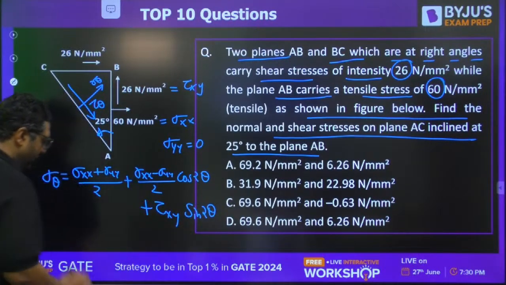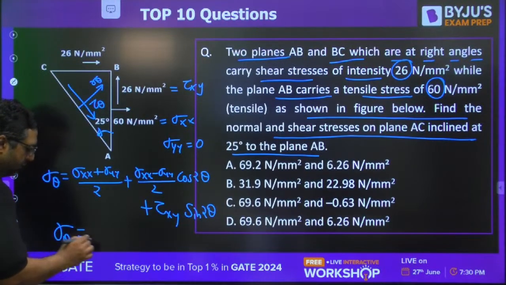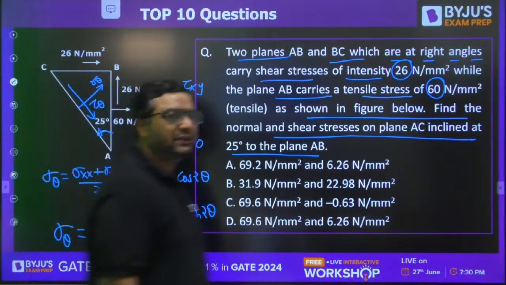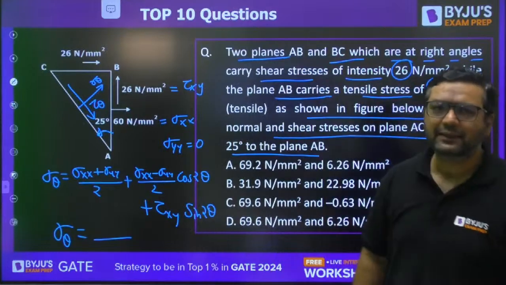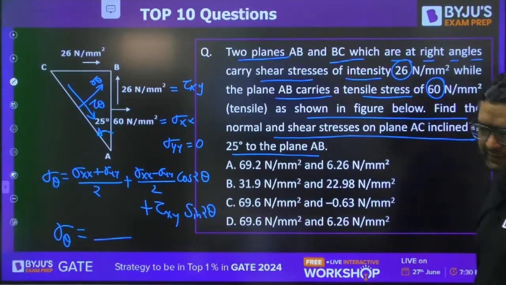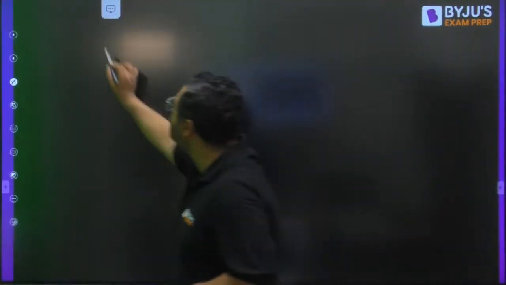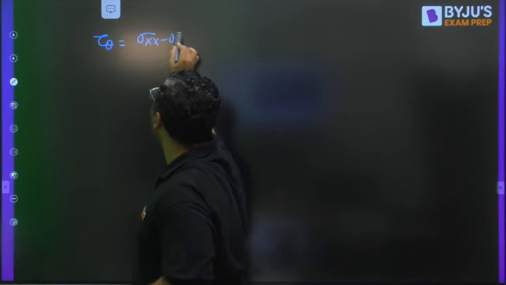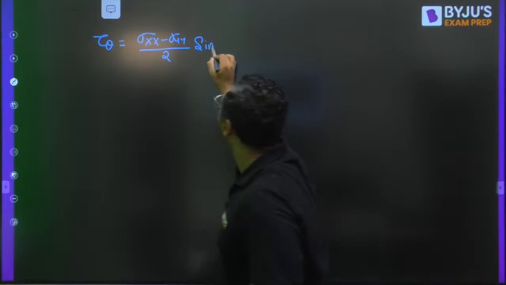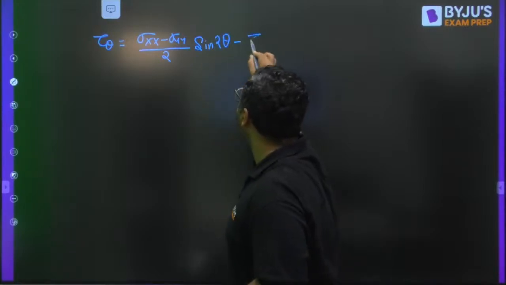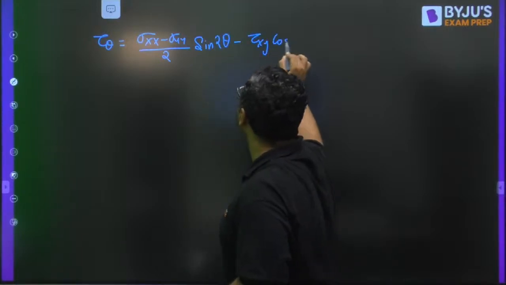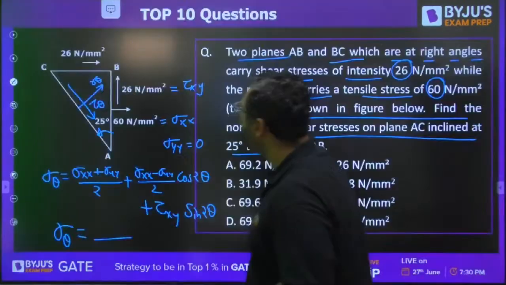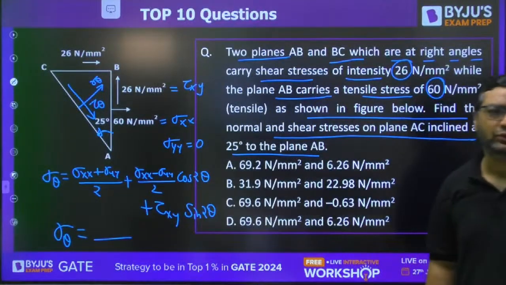This will give you the value of sigma theta. Then tau theta is sigma xx minus sigma yy by 2 sin 2 theta, minus tau xy cos 2 theta. You can apply these formulas and get the value of sigma theta and tau theta.